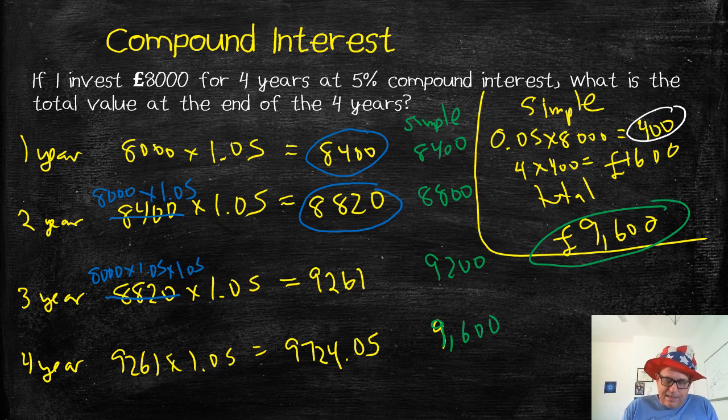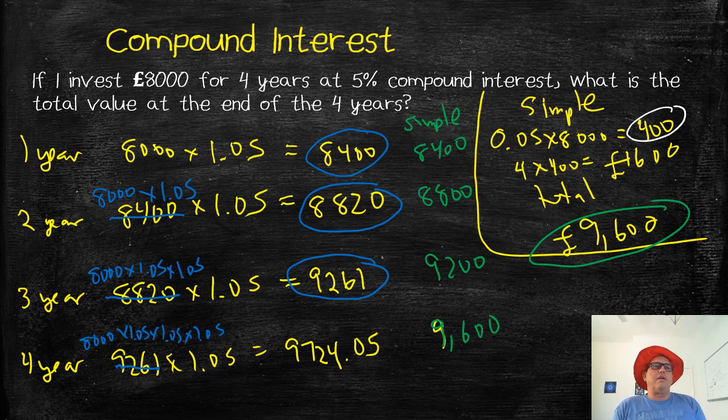After 3 years, I have 8,000 times 1.05 3 times. So in the fourth year, I can replace 9,261 with 8,000 times 1.05 times 1.05 times 1.05, and then multiply by 1.05.